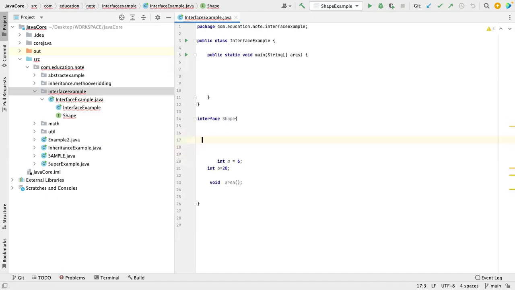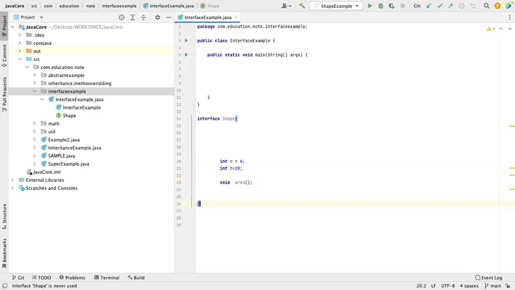Now I have declared two variables, int a and b, and this method. By default the variables are final static, and by default the method is abstract. But interfaces were also upgraded in later Java versions, so it's not that you cannot have a static method. We will talk about those features later. Right now, we just know that in an interface we cannot have any concrete method. A concrete method means a method with a definition.